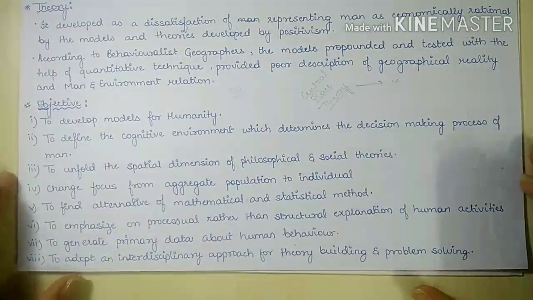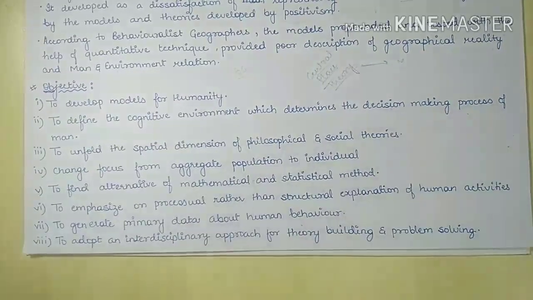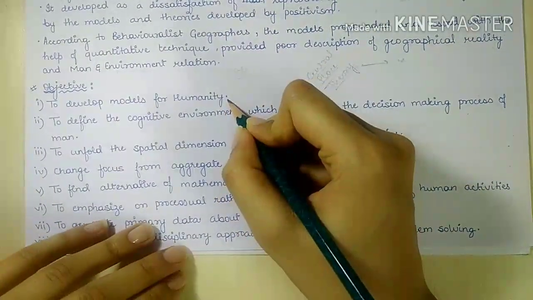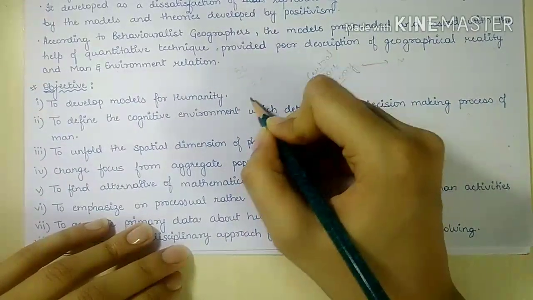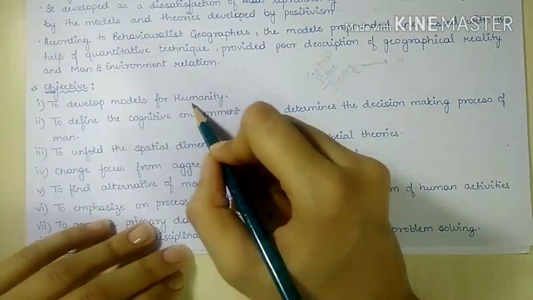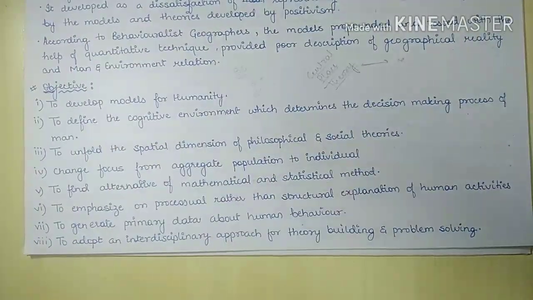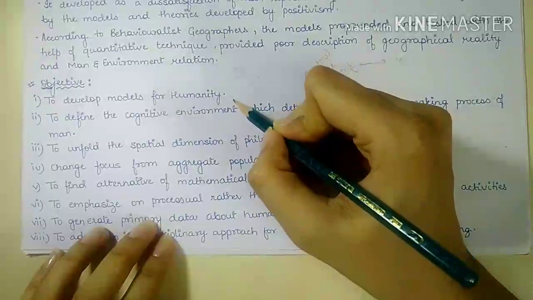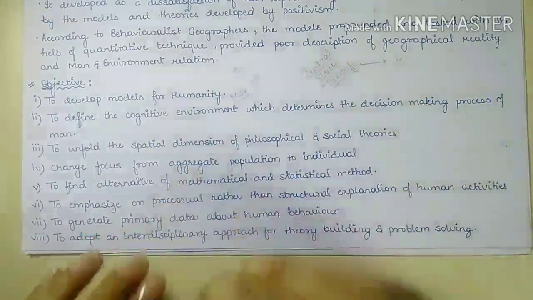Now if we look at the objectives of the behavioral approach, the first objective is that it tried to replace the quantitative techniques and the statistical methods with humanity. So in place of quantitative techniques and mathematical formulas, it tried to replace them with humanity. The main focus of this theory was on man and his behavior.